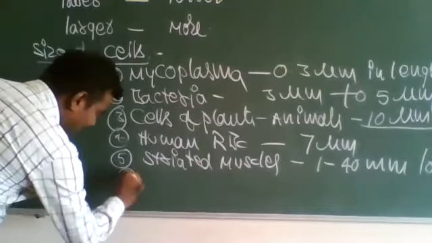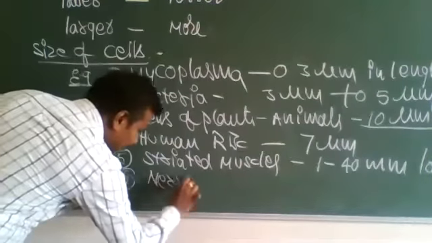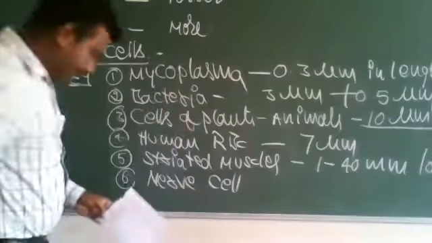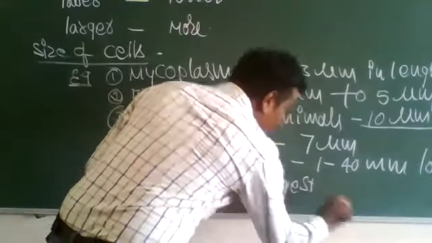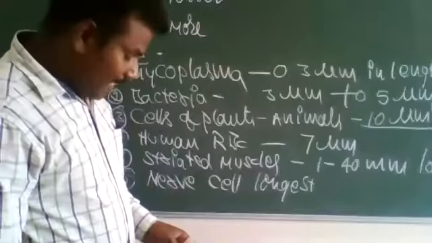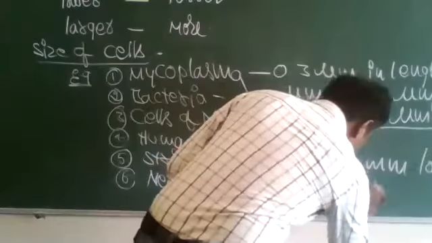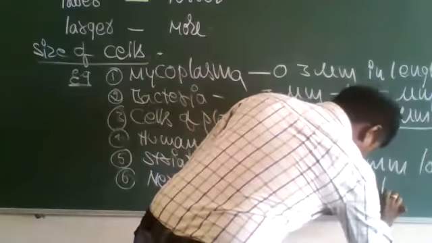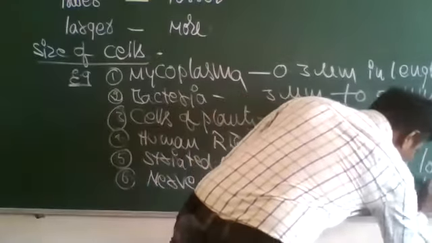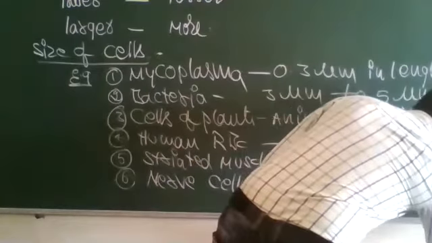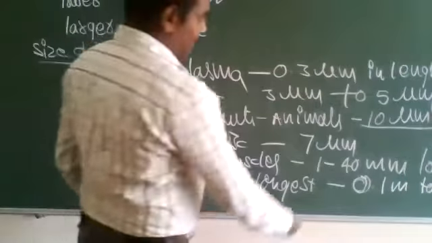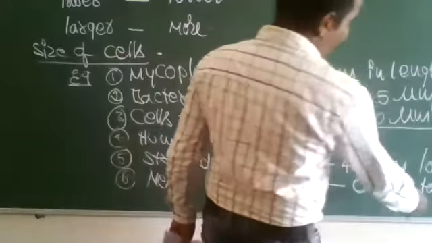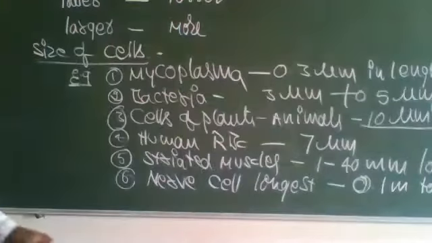Now, the nervous cell. The nerve cell is the longest. The longest nerve cell is about 0.1 meter to 1.0 meter.